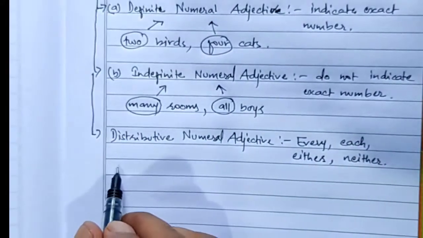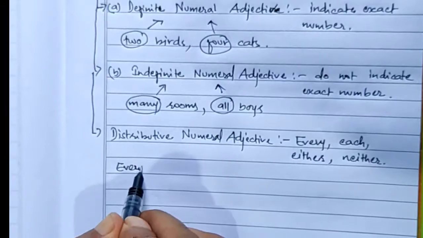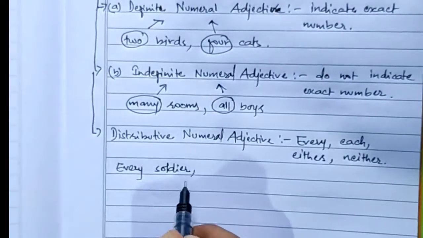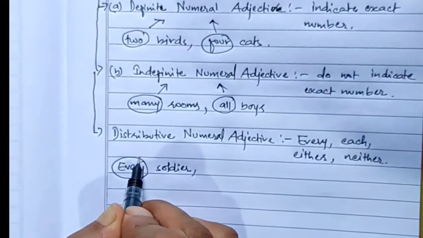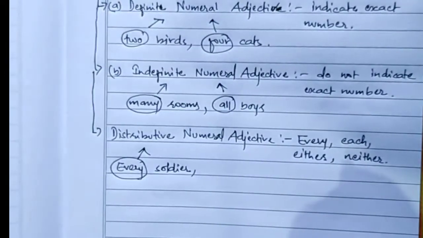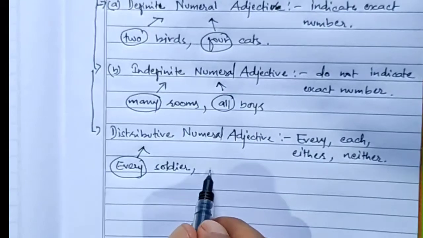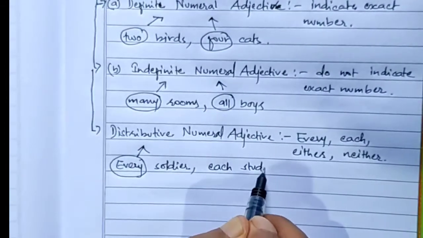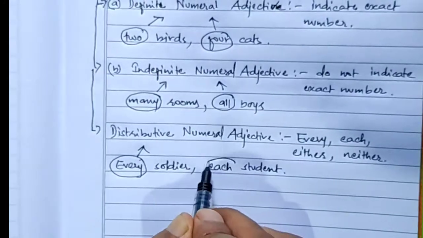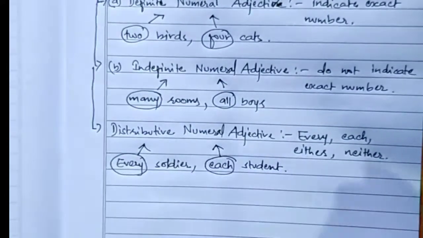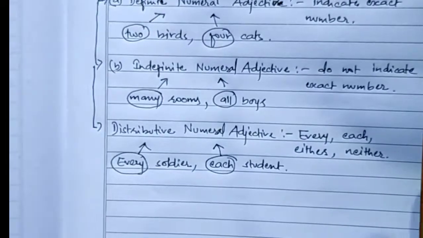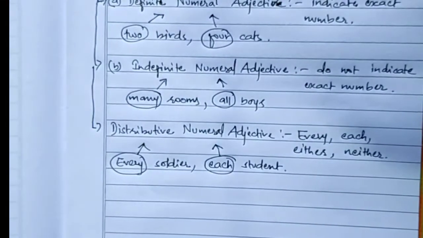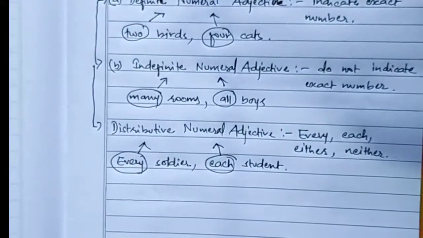Suppose I write here every soldier fought bravely, so every is your distributive numeral adjective. Each student, each is a distributive numeral adjective. Either Maya, either is a distributive numeral adjective. Neither Raju, neither is a distributive numeral adjective.